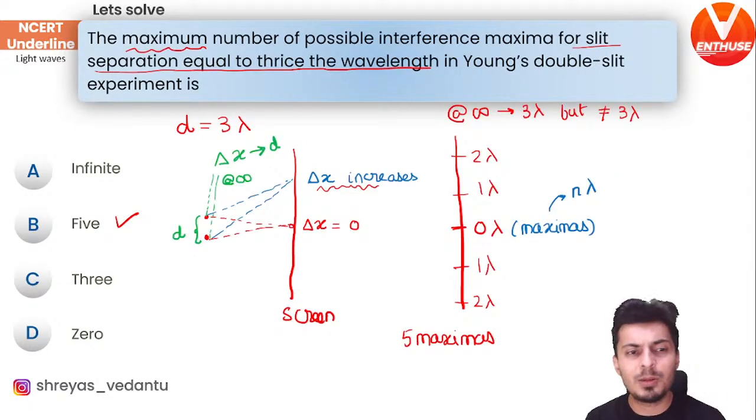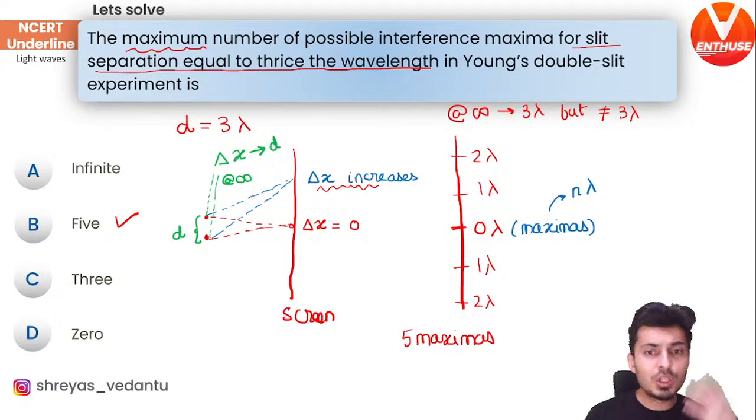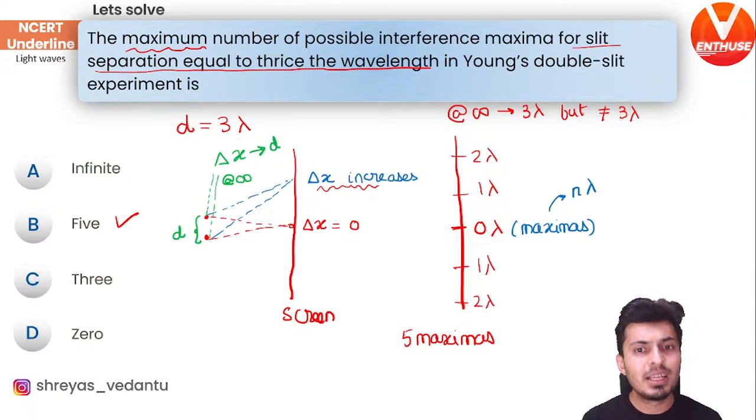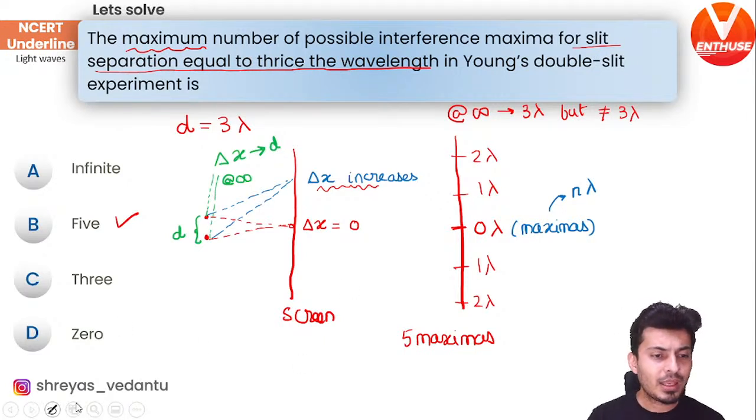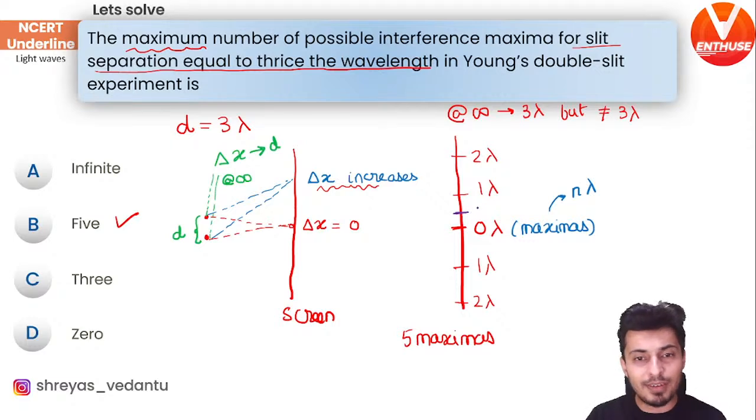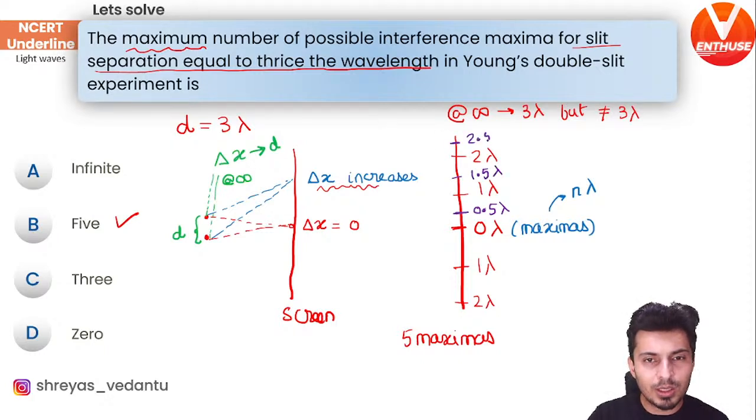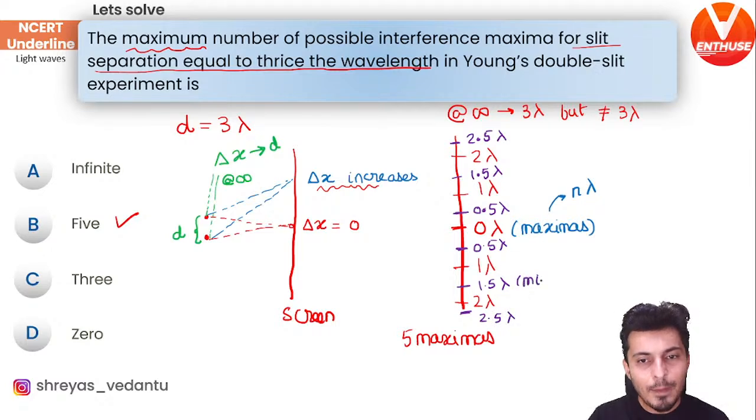This has been asked in different ways in JEE Mains. You should know how to count the number of maxima and minima. If I ask you how many minima are there in this question, what will your answer be? Let's see how many of you can get this. Odd lambda by 2, that means 0.5 lambda, then 1.5 lambda, then 2.5 lambda on the top, correct? And the same thing below: 0.5, 1.5 and 2.5 lambda. What are these? These are all minima.